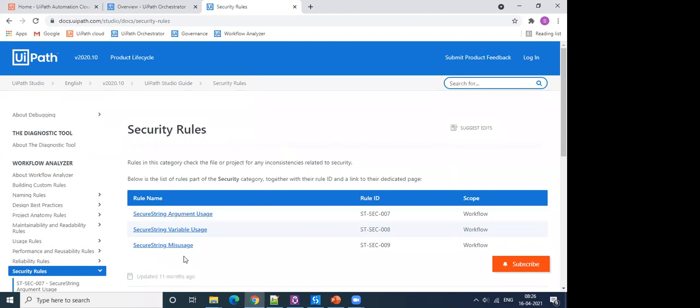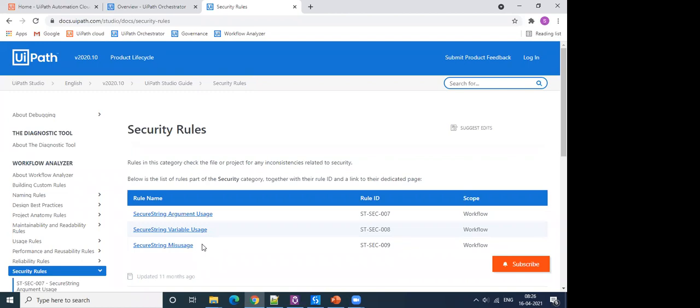And then there is one more important security rule here, secure string misusage. An example: let's say you again fetched credentials from Orchestrator, and then there is some activity and you are trying to pass your credentials in that activity.